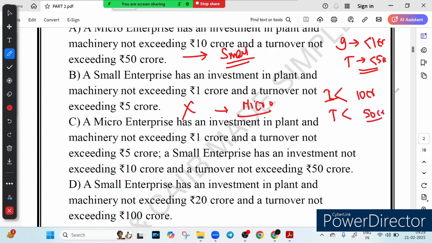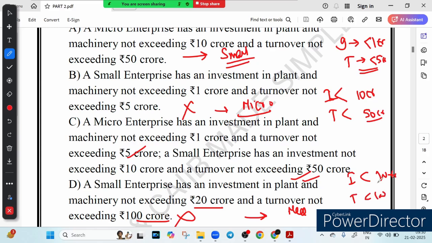So option C says that a micro enterprise is 1 crore, 5 crore. Yes, correct, very nice. And a small enterprise 10-50. Yes, this is also correct. So absolutely correct. This is the exact definition as per the government revised MSME classification. And option D is also wrong, not exceeding 20 crore and 100 crore. This is the condition for medium enterprise, right? For medium enterprise, 20 crore investment and turnover is 100 crore, right?